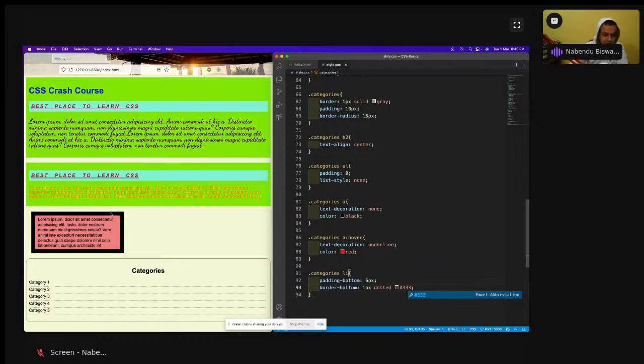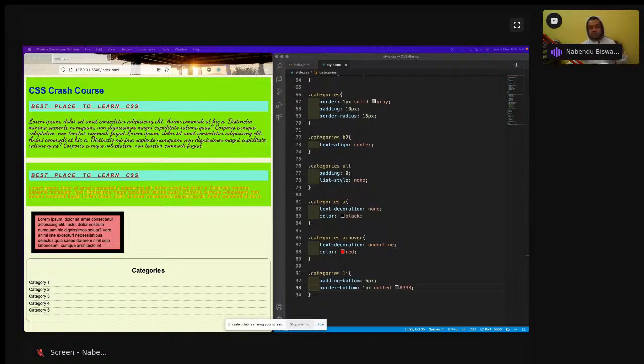See, now it is shown like this. A bit of padding is there, padding bottom, and border also we can take only bottom. So now see how good it is looking. So this is how you can style it through CSS. So this is done. Now the next thing which we are going to do is styling forms.